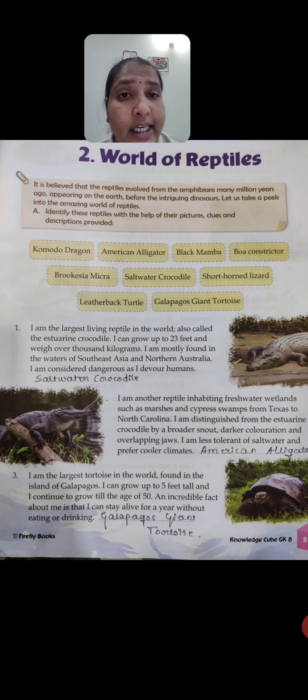Within a year it can live. That means it can live for many years. So it has a very high lifetime for a tortoise. Okay, this is all about the Galapagos giant tortoise.